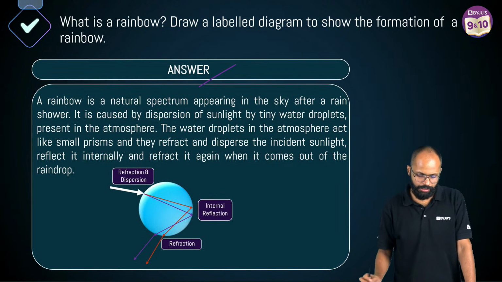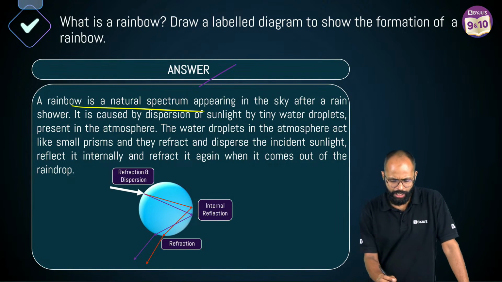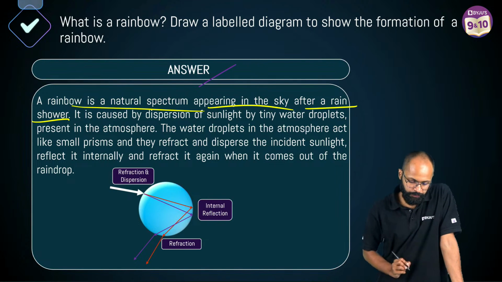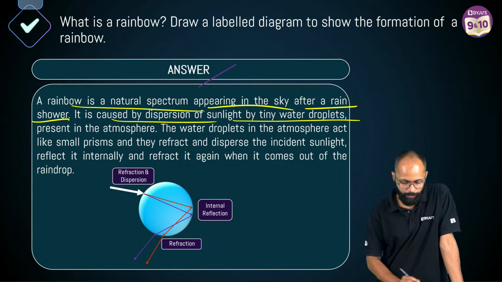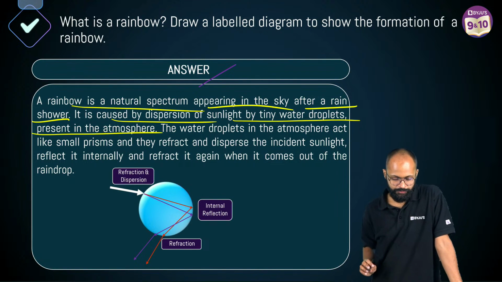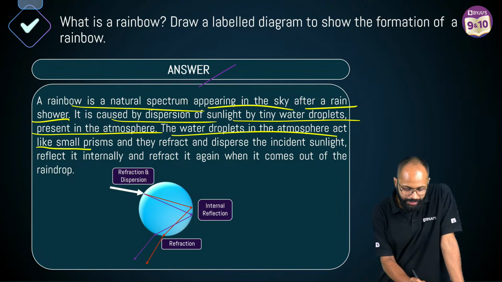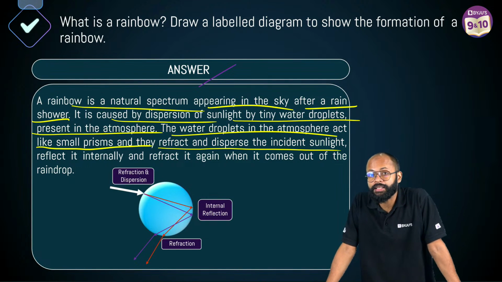How will you write the answer? A rainbow is a natural spectrum. Artificial थोड़ी है, natural है. Natural spectrum appearing in the sky after a rain shower. It is caused by dispersion of sunlight by tiny water droplets present in the atmosphere. Correct? The water droplets in the atmosphere act like small prisms and they refract and disperse the incident sunlight.